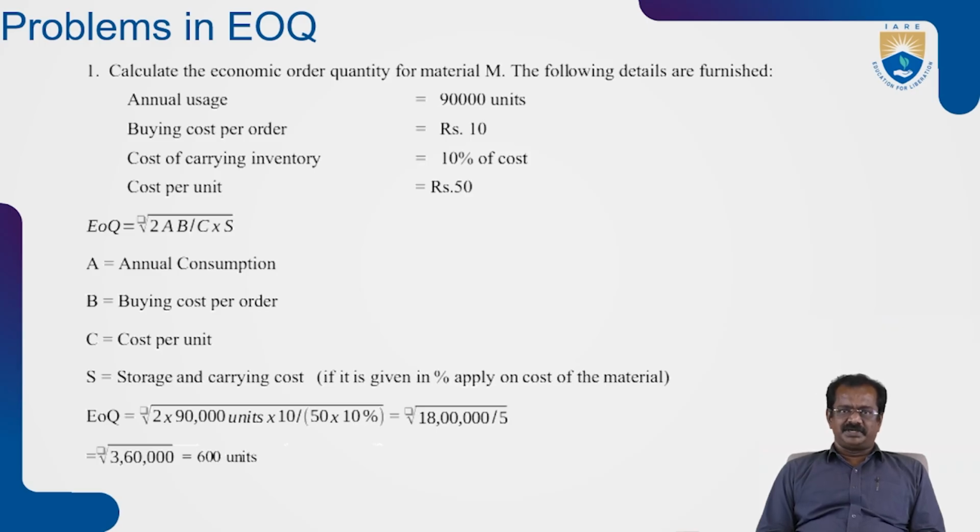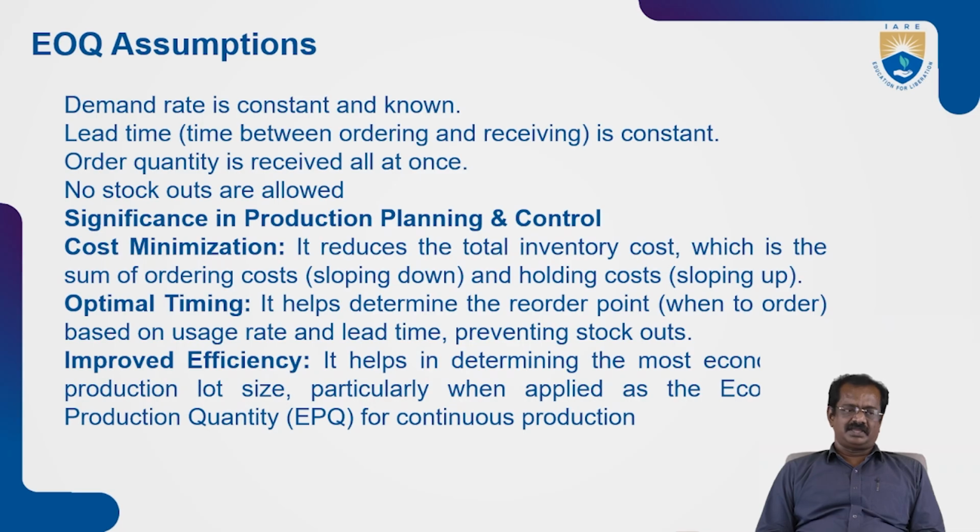Then cost per unit is equal to rupees 550. Then EOQ is under root 2AB by CS. So A is the annual consumption, B is the buying cost per order, C is the cost per unit, S is the storage cost. So when we calculate that, the economic order quantity is around 600 units, so it is best that we place the order for the next lot. That's how the EOQ is calculated.